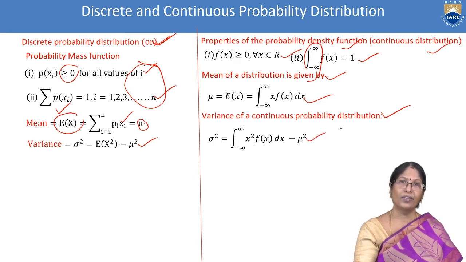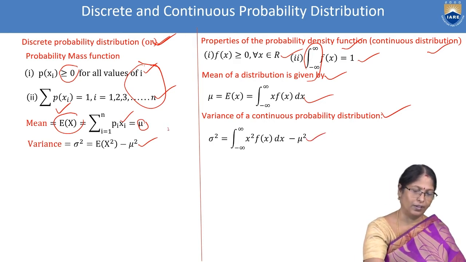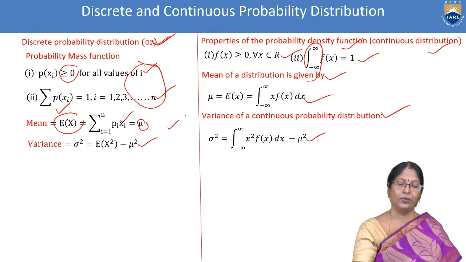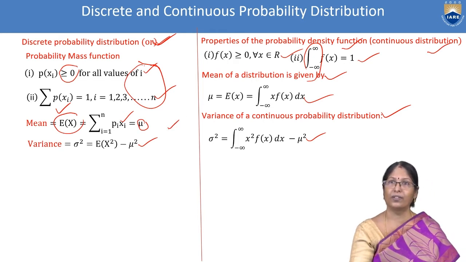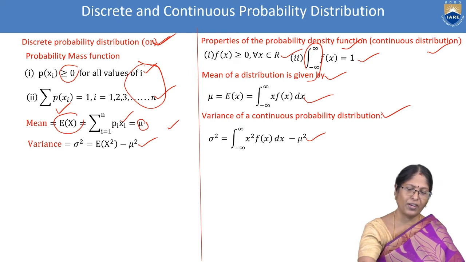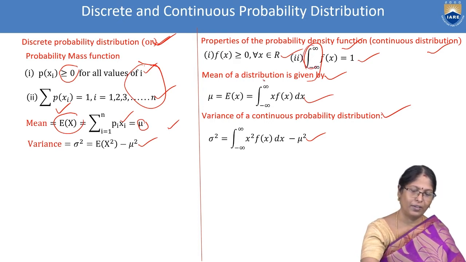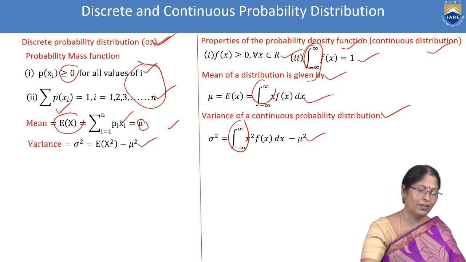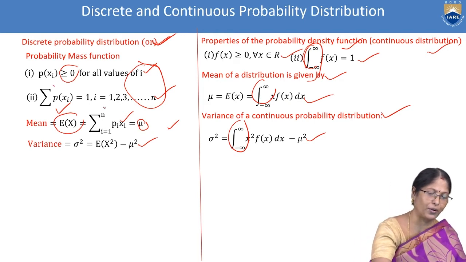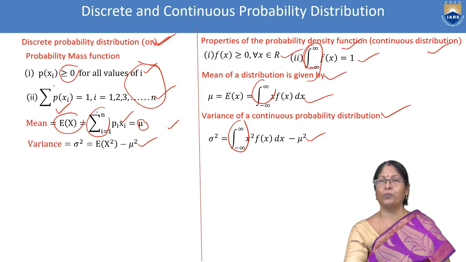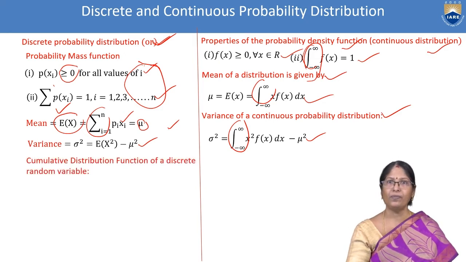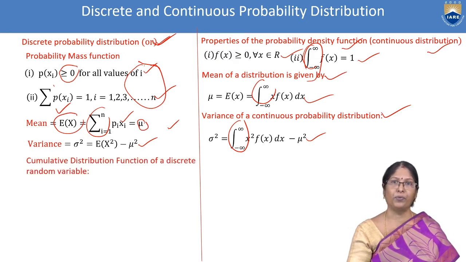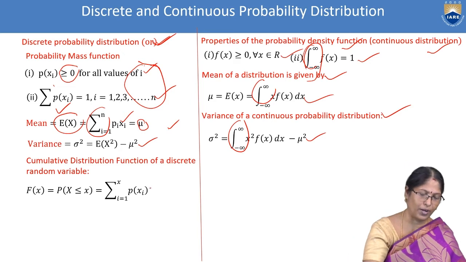So if you are noticing, it's divided into discrete and continuous. Here, the integration is playing a role. Here, the summation is playing a role. That part to be very, very clear. And cumulative distribution. This is the formula.